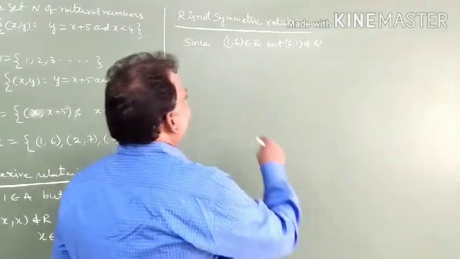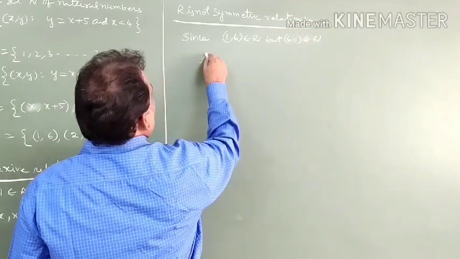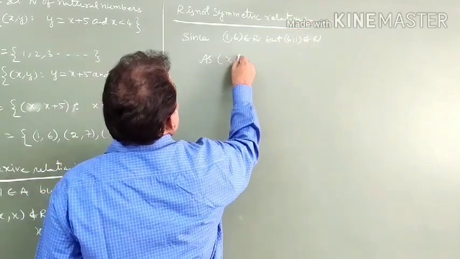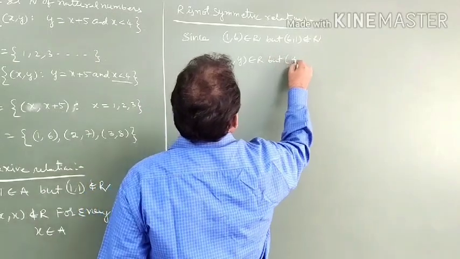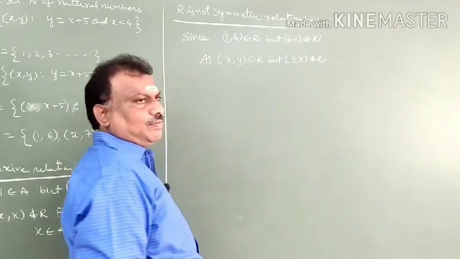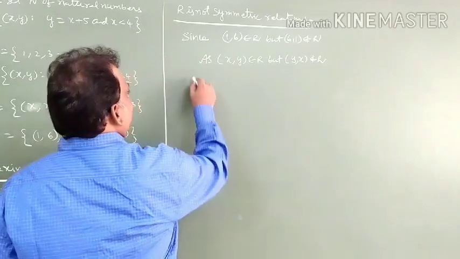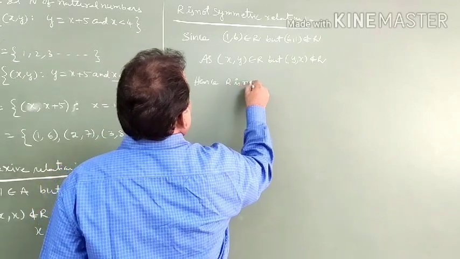So (1, 6) belongs to R, but (6, 1) does not belong to R. According to the definition, (x, y) belongs to R, but (y, x) does not belong to R. Hence it is not a symmetric relation. You can write: hence R is not symmetric.